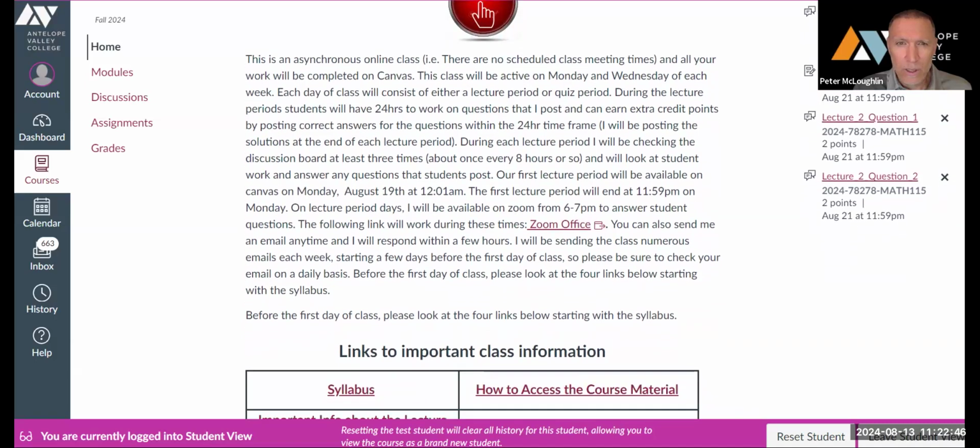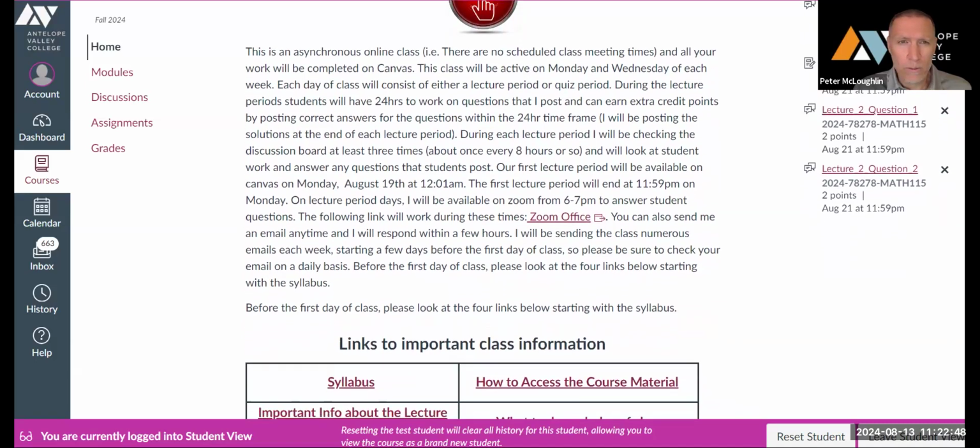The first lecture period will start on Monday, August 19th, and you'll have 24 hours, up until midnight, to post your work. I'll be available on Zoom on lecture days from 6 to 7 p.m., and here's a link to my Zoom office. I'm going to be sending the class numerous emails each week, so make sure you check your emails on a regular basis.